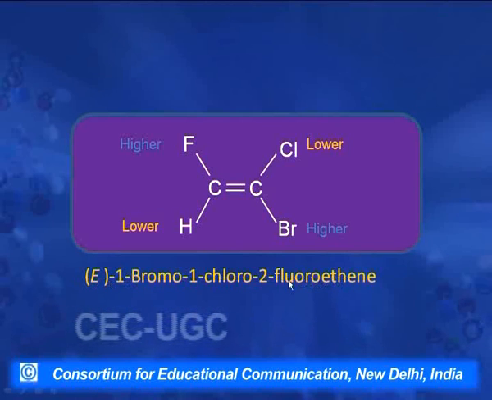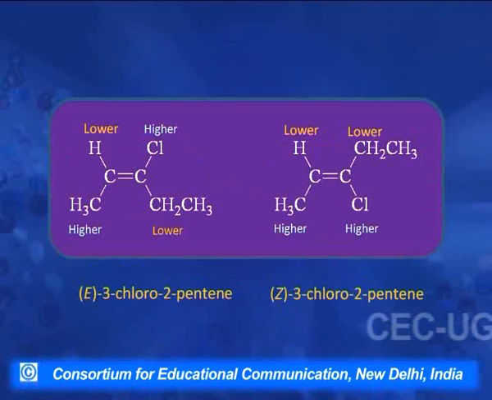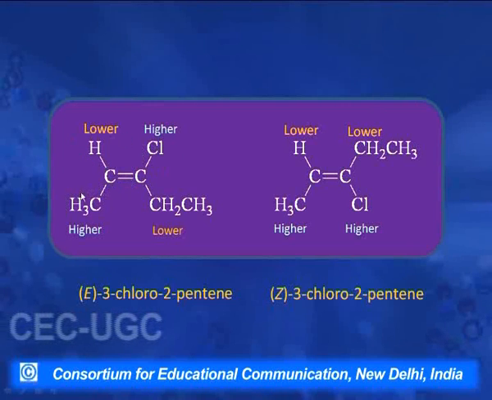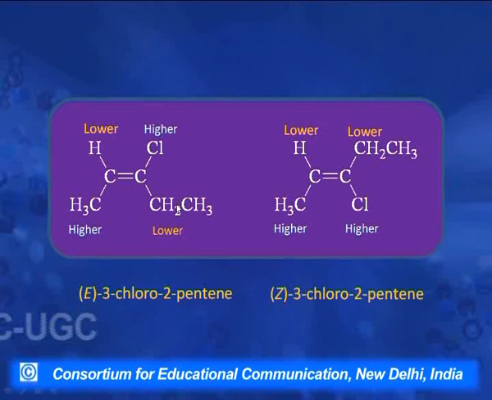fluoroethene. Another example. Now, in this we have again no common group, but what we find is that this is a methyl group here, this is a hydrogen, and out of the two, methyl gets a higher priority because it is attached through carbon. Here is the ethyl group and chlorine.